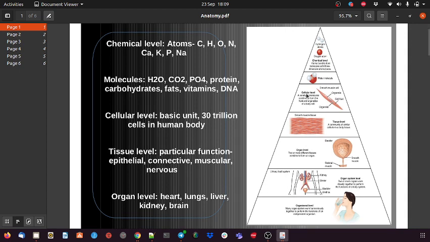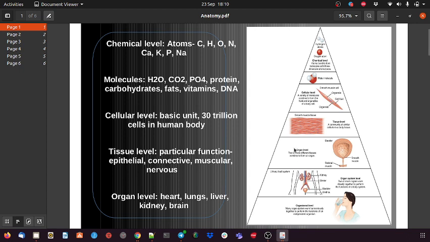When the same type of cells come together, they become, for example, muscle tissue, connective tissue or nerves. These are nothing but groups of the same kind of cells. When these tissues group, they are seen as an organ.